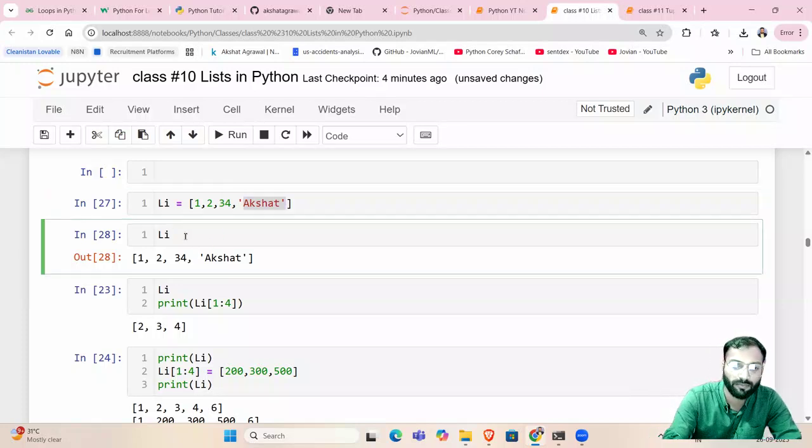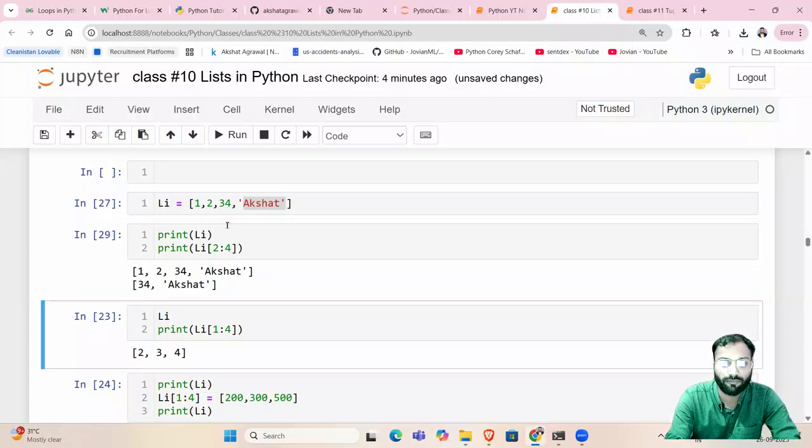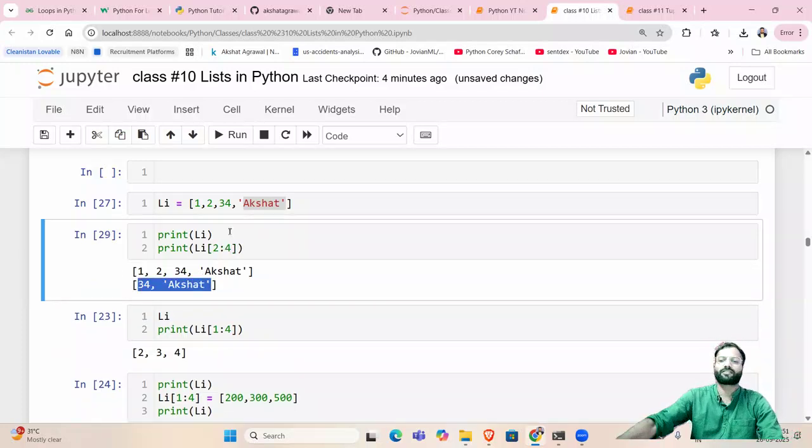So if I want to access this much, I will say print, this statement should be in print also, right? See, li bracket. Now 0, 1, 2. So I'll start from 2 and go till 4. You see, 34 and Akshat are printed. So it is just like strings. It will start from the starting position and go till one less than the ending position, right?